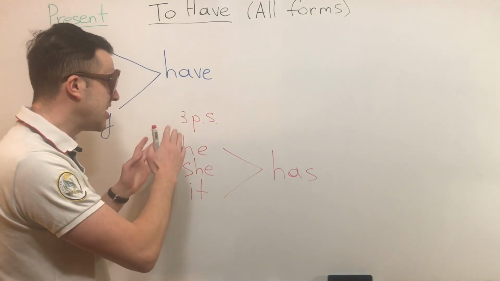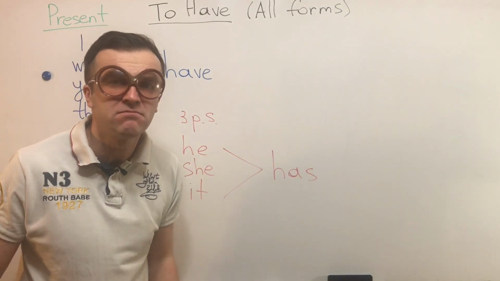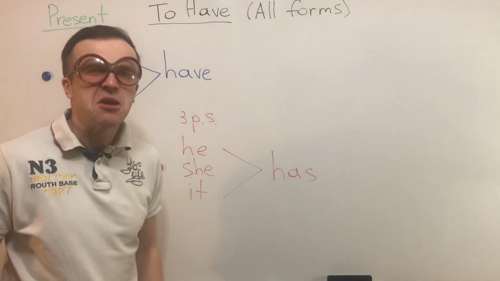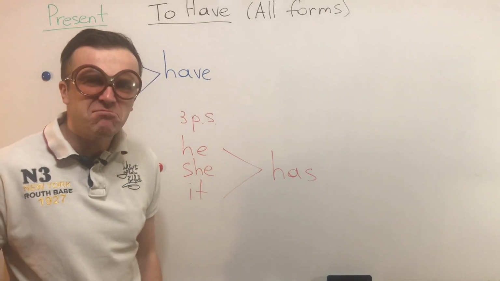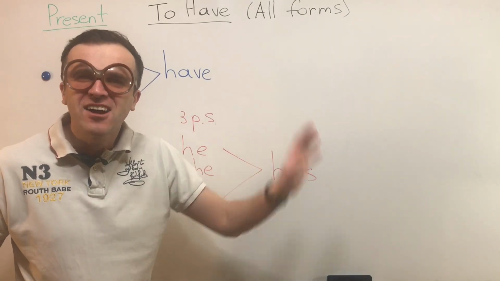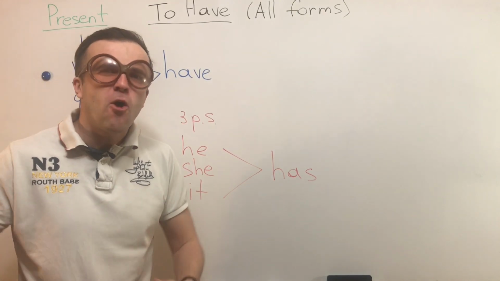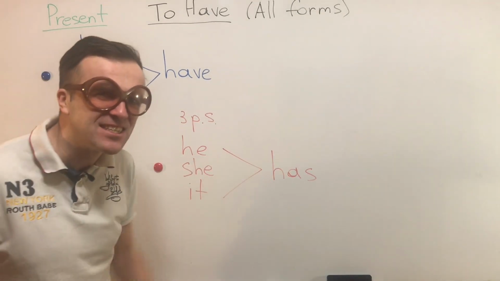And we'll have he, it's he, Jack or John, doesn't matter, it's he. She, Mary, Jane, it's she. And it can be a child, a dog, a book, anything that is not alive or just animals, alright? So it has.